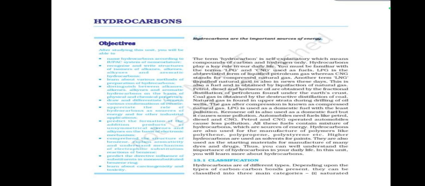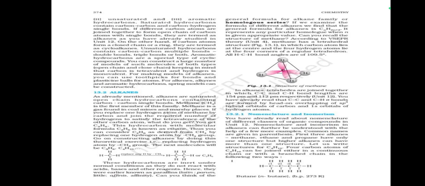Classification. Hydrocarbons are of different types, depending upon the types of carbon bonds present. They can be classified into three main categories: saturated, unsaturated, and aromatic hydrocarbons. Saturated hydrocarbons contain carbon-carbon and carbon-hydrogen single bonds.